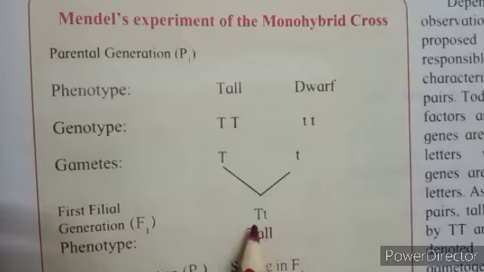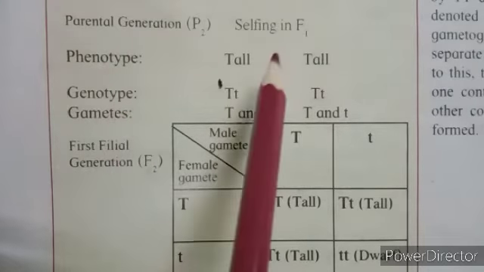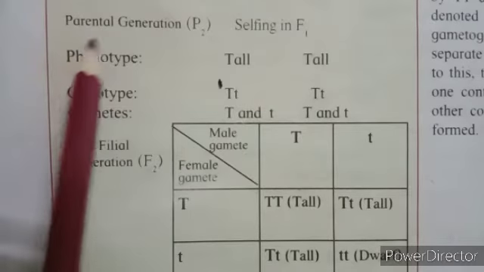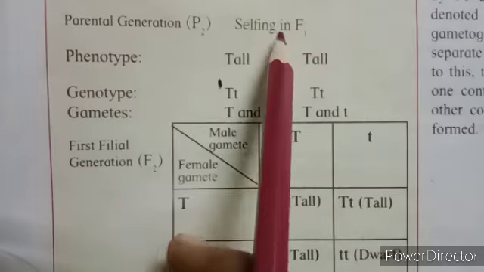After this, Mendel crossed the first filial generation itself, means self pollination of this F1 is done. Here it is given parental generation, that is P2, by selfing in F1.